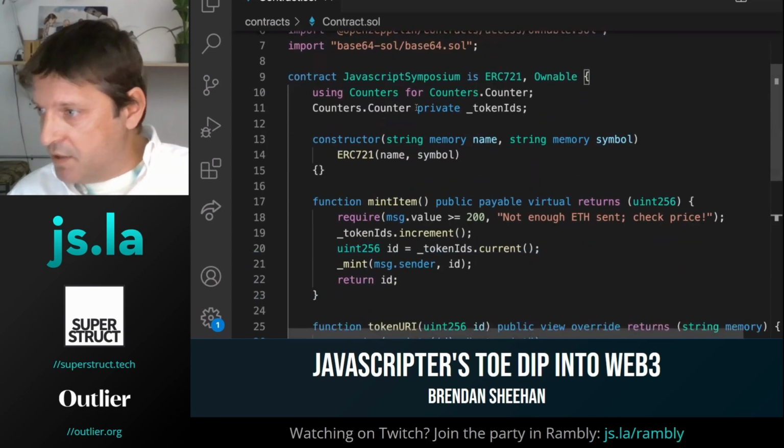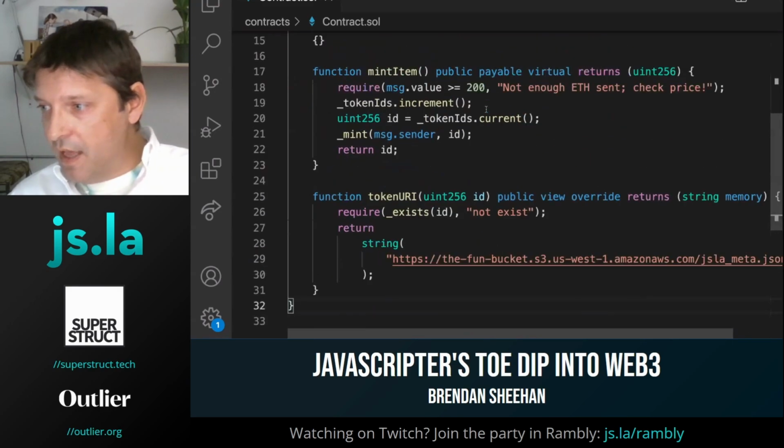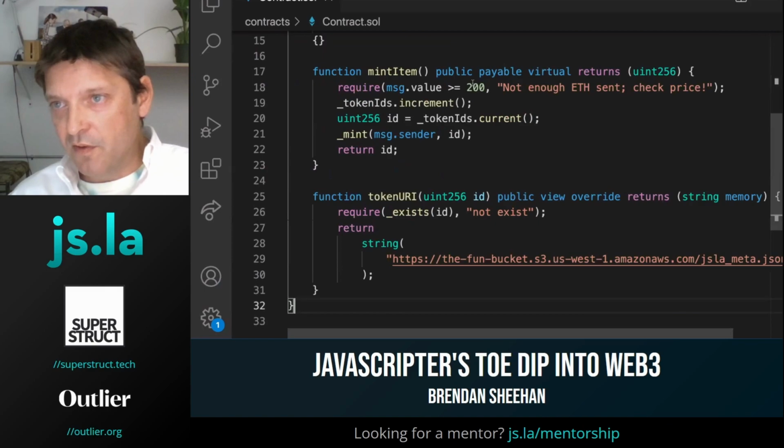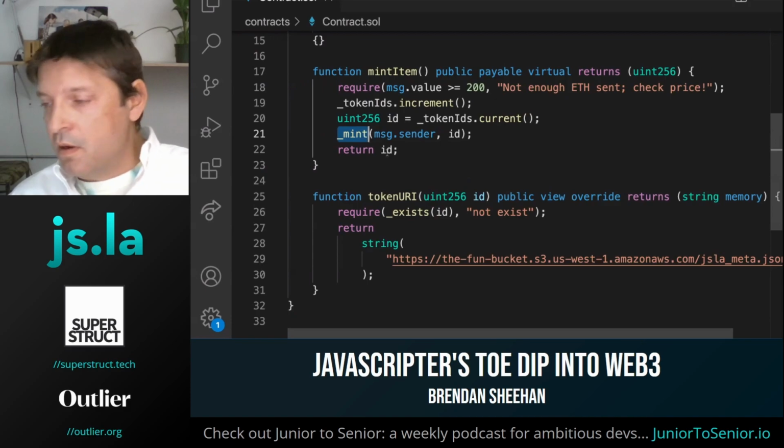So very basic setup here. We have a constructor where we're just saying, yes, we're making an ERC 721 with a name and a symbol. And then here's a function mint item. And this is the function we call when we actually register from our front end. And we're just taking this mint function that OpenZeppelin provides for us.